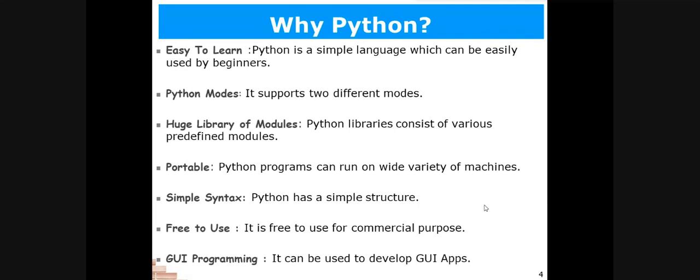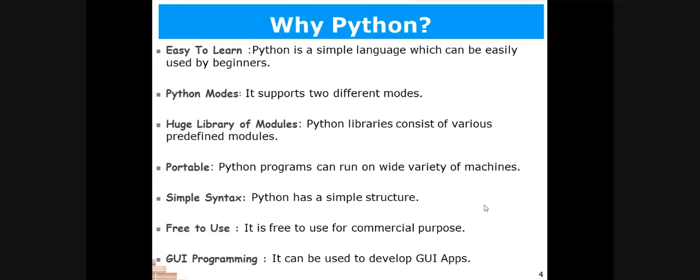Okay, so it has a very simple structure, as I have already discussed, and the most important thing is that it is free to use for commercial purposes. So you can easily download it, use it and distribute it commercially.